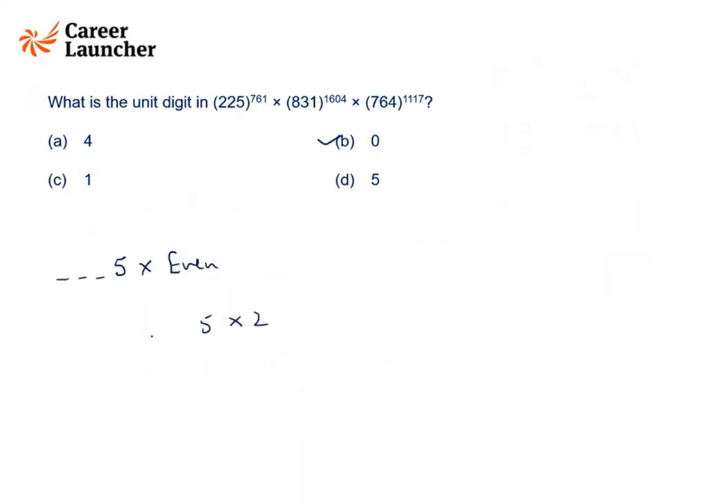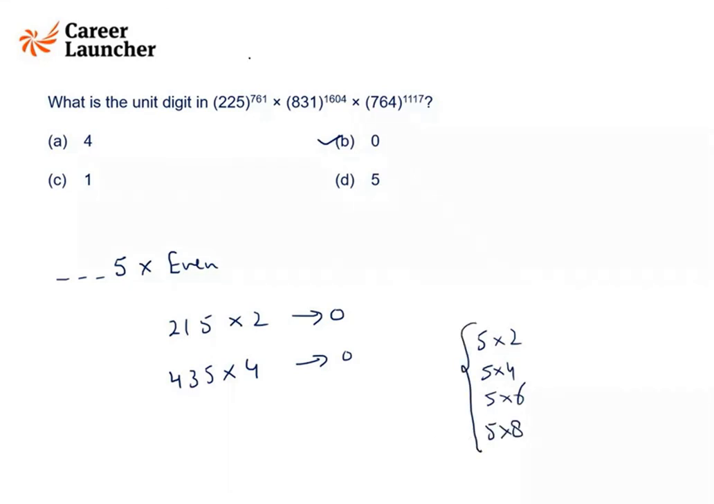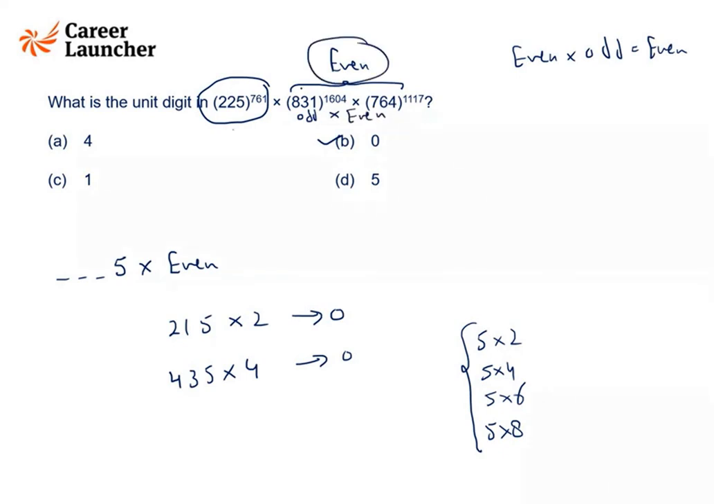Please even, okay, 215 or any number ending with 5, if I multiply it by any even number, the unit digit is always 0. 5 into 2, 5 into 4, 5 into 6, 5 into 8. You can check that unit digit in each case would be 0. So since this is a number ending with 5 and this is an even number, because guys, even into odd is even. So this is odd, this is even. So product, the overall thing would be even. So 5 into even would be 0 always. So in this particular question, I don't need to do anything. If there is a 5 and the rest of the number is even, then the unit digit would always be 0.